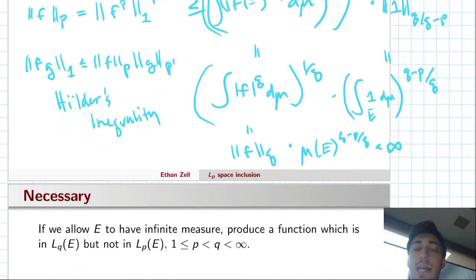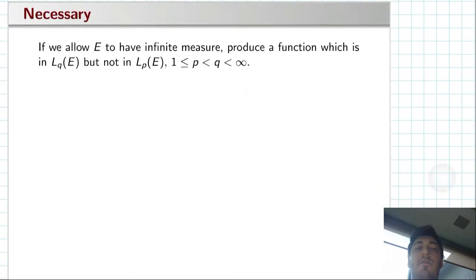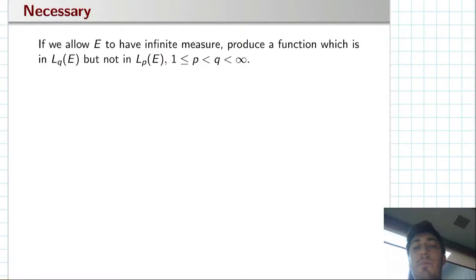Okay, so the last thing we have to do is prove that this condition is in fact necessary. Namely, if we strip this assumption away, if we allow E to have infinite measure, can we produce a function in LQ which is not in LP? The trick is to look at a simpler case. If we pick p is 1 and q is 2, then a function that might not be in LP is 1 over x.